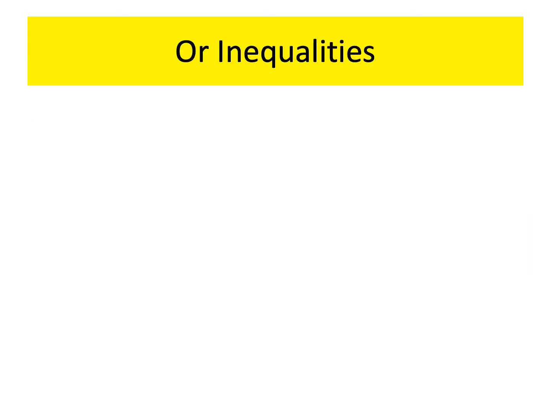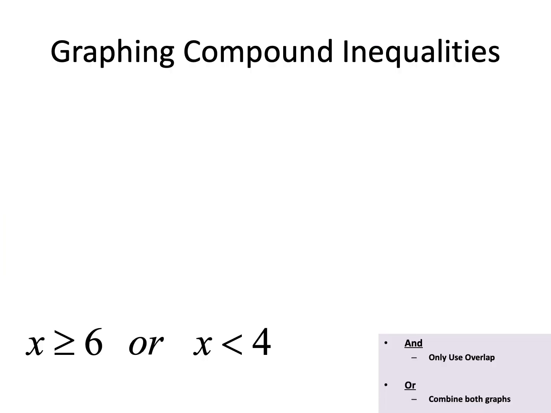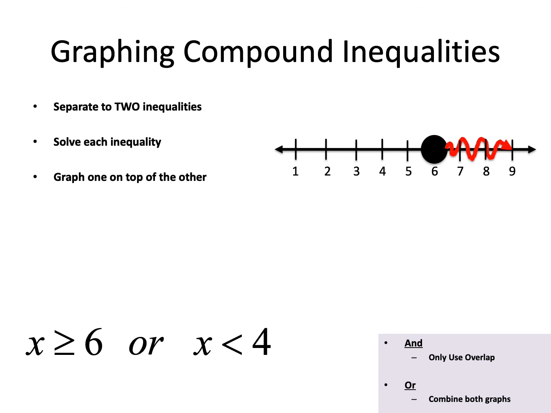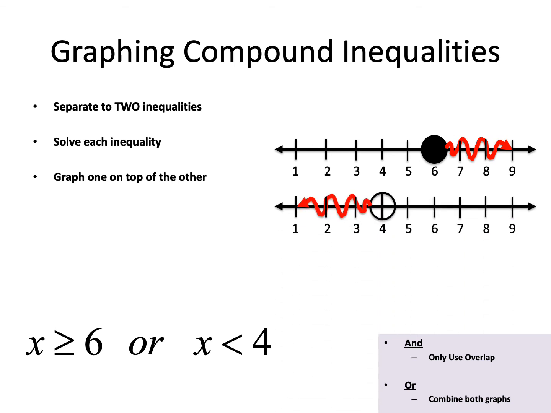All right, so I'll talk about the ors. Ors are cool because it's always going to have the word or. So there's no step one, there's no breaking it up into two inequalities because they will always give you two inequalities. But the rules, however, are different. We still need to solve, and this one, both of them are solved. So here's the difference for or. We graph each one. It says x is bigger than or equal to 6, and x is smaller than 4. And the or rule is we're not going to graph the overlap. Hey, check it out. This one has no overlap.